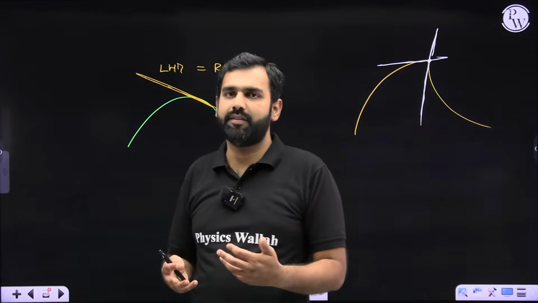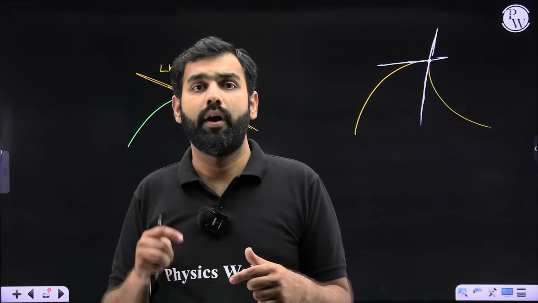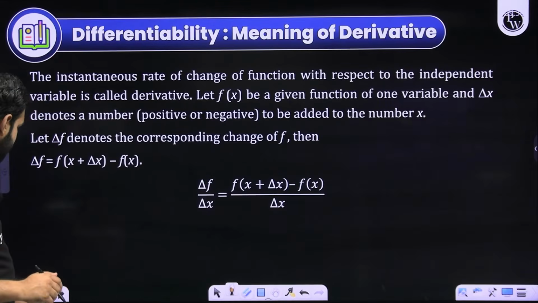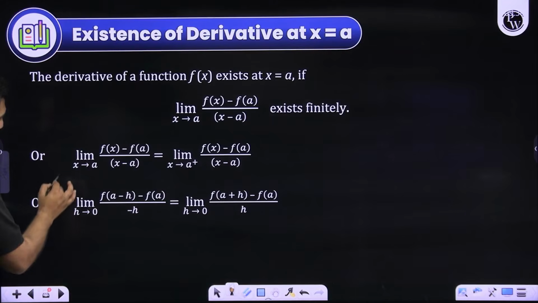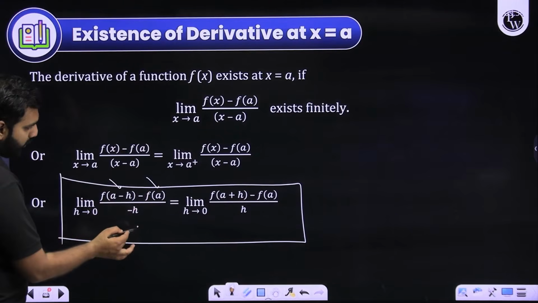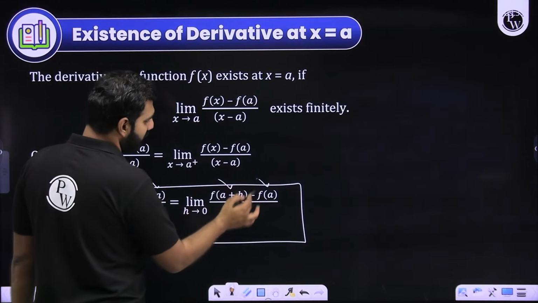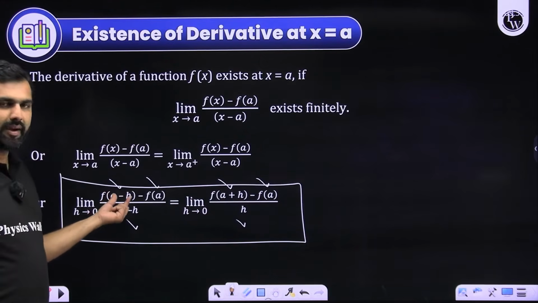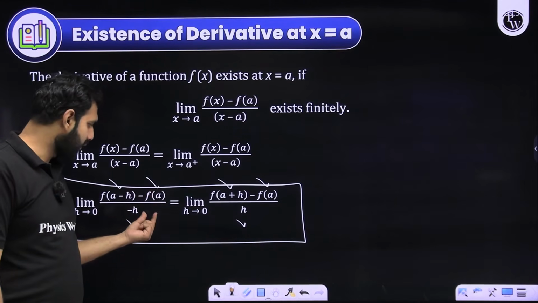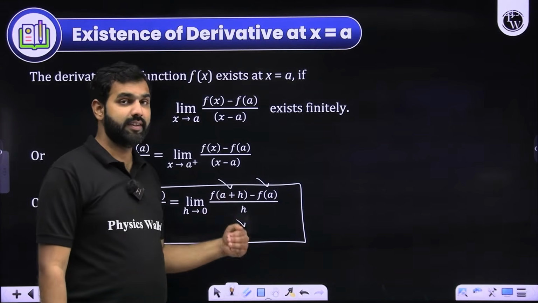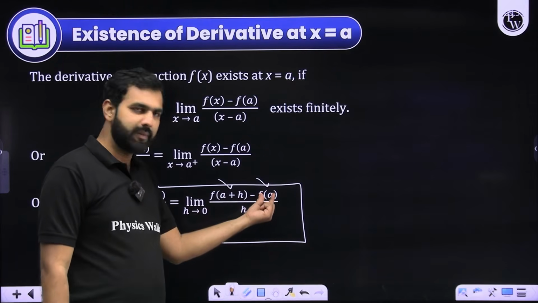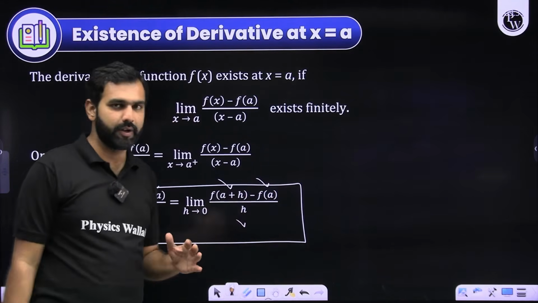First of all, through limits, if I wish to verify whether a function is differentiable or not, I'll find its left-hand derivative and its right-hand derivative. How do we find the left-hand derivative? We have discussed this portion already. This is how you find the left-hand derivative, and this is how you find the right-hand derivative. The derivative is y2 minus y1 upon x2 minus x1. For the left-hand derivative, y2 will be f of a minus h, x2 will be a minus h, y1 will be f of a, and x1 will be a. But when I'm looking at the right neighborhood of a, y2 will be f of a plus h, x2 will be a plus h, y1 will be f of a, and x1 will be a. I hope you are understanding this very clearly.